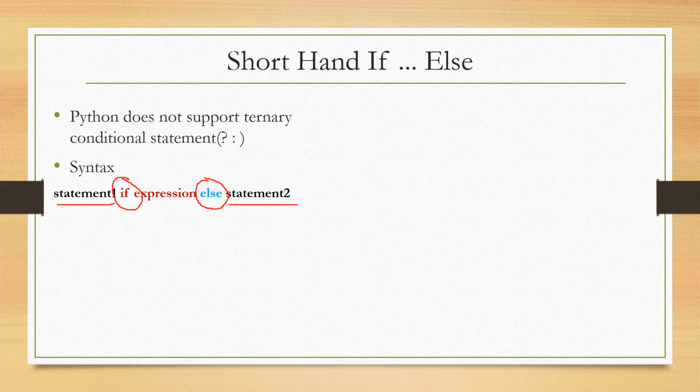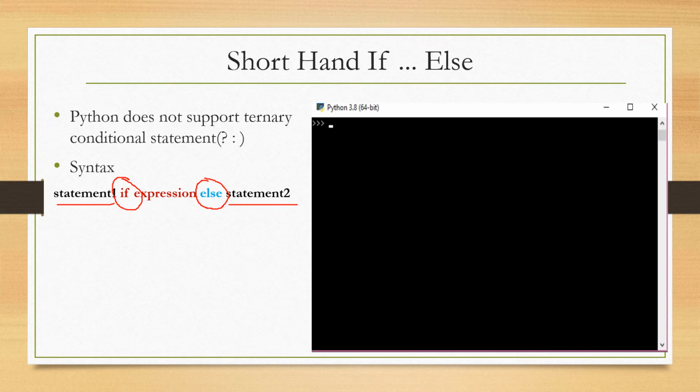For example, here I am declaring variable A is equal to 2, B is equal to 150, and now I am using shorthand of if else. If this condition is true, print the result as A. Otherwise, print the result as B. So I get the result as B because B is greater than A.